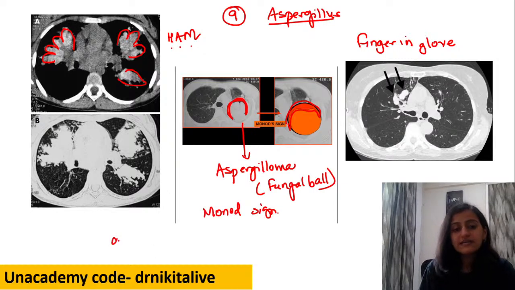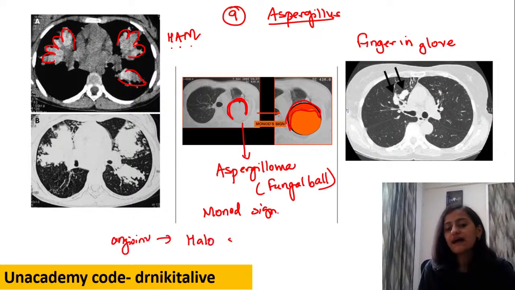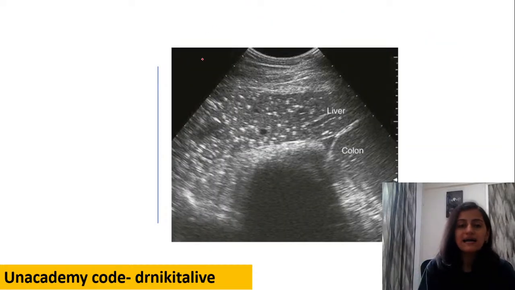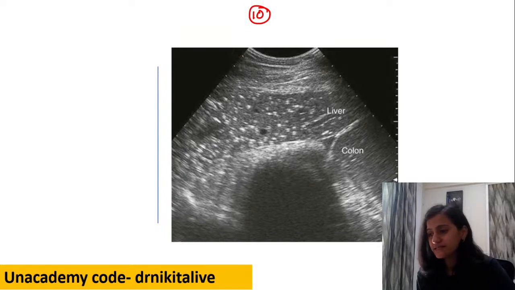What sign do we see in angio-invasive aspergillosis? Angio-invasive aspergillosis gives the halo sign. All right. Coming to the last infection here, the 10th one of the top 10, what infection do you think is represented here?